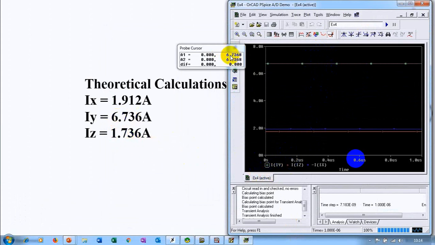IY is 6.736. Yes. Let's see IX, click on this dot. So IX is 1.9123. I have used left click. If I right click, I'll get the same. Okay, and what is IZ? So IZ is 1.73. I'll left click as well as right click, 1.7360. So this is how one has to simulate to find your currents.